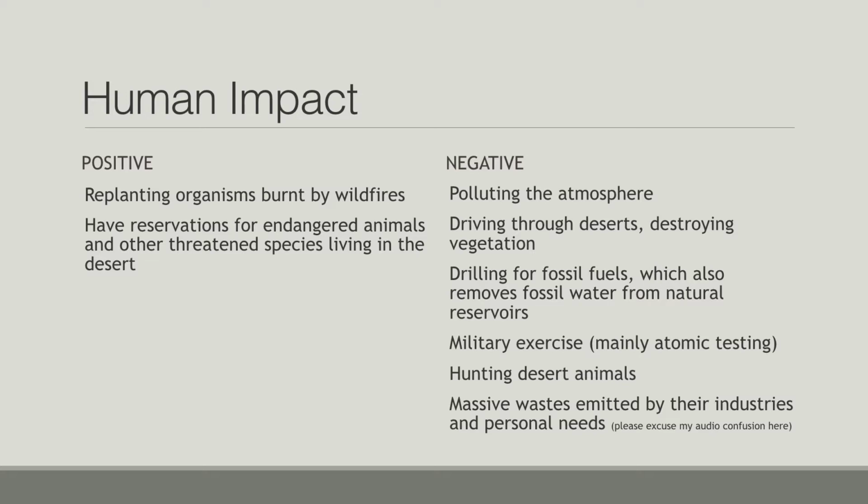When humans pollute the atmosphere, they could drive through deserts, which destroys vegetation, drilling for fossil fuels, which also removes fossil water from natural reservoirs. They could use deserts for military exercise, hunting desert animals, or they could just dump massive waste emitted by their industries and personal needs.